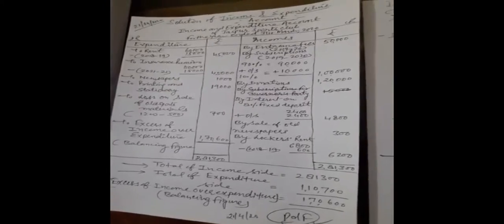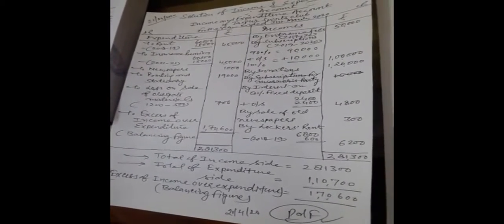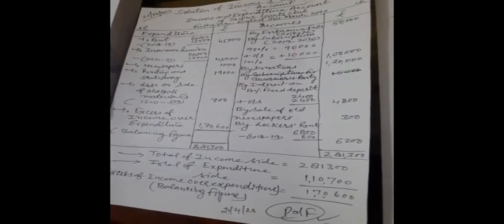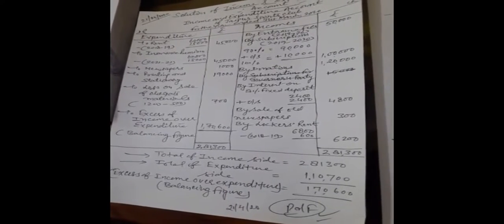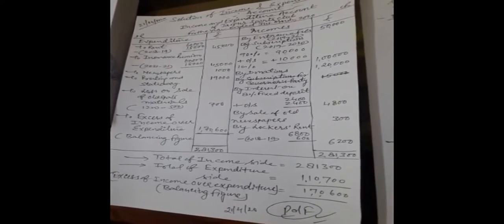Income and expenditure account of Jaipur Sports Club for the year ended 31st March 2020. First of all, we will prepare the format. So expenditure at the debit side, left hand side, then income, and then amount column, credit side.